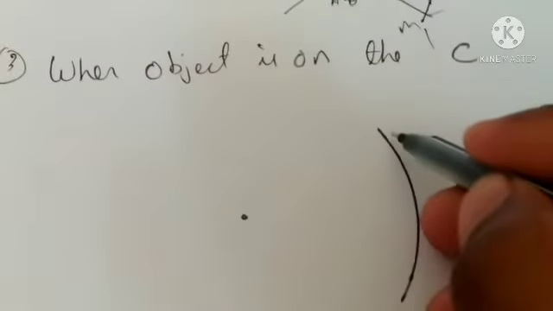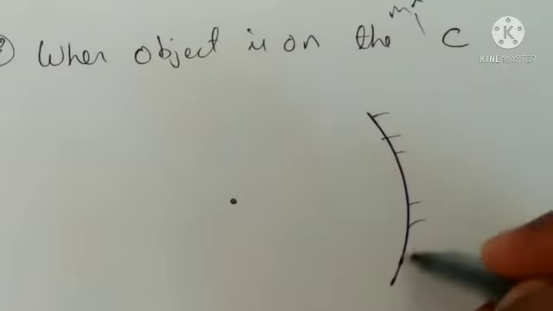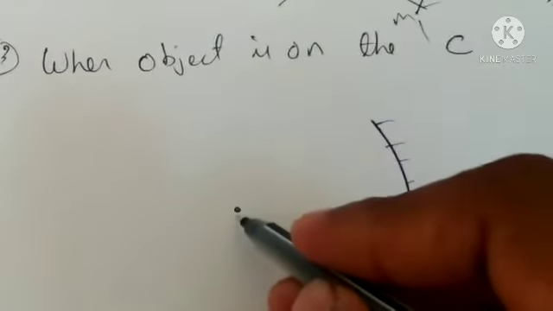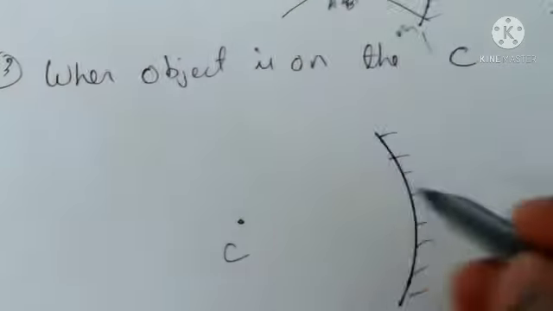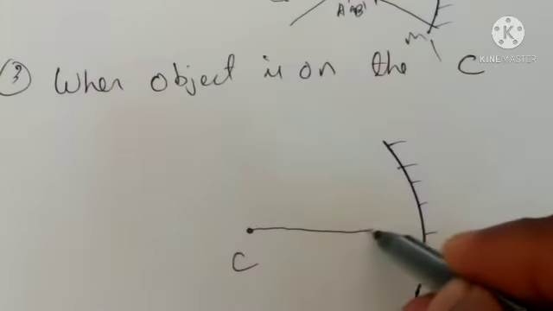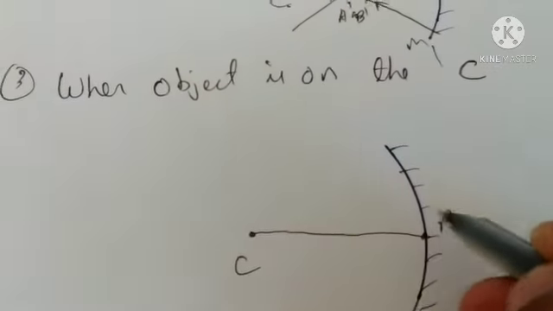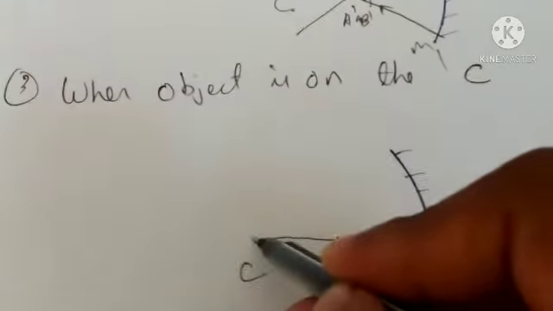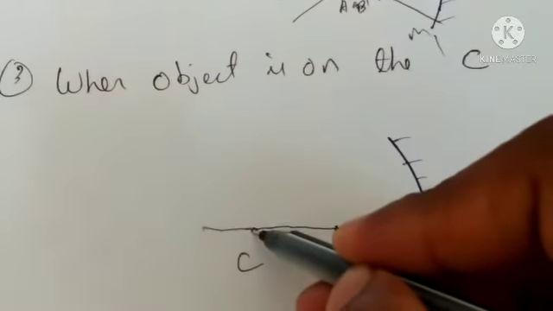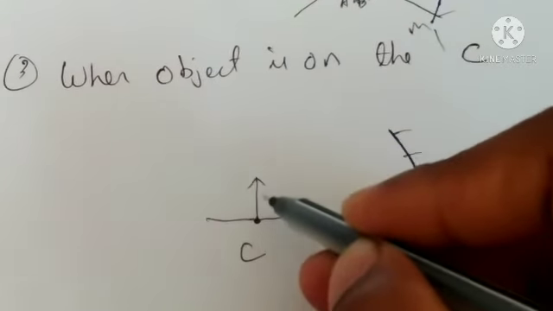Now next case is when object is on the center of curvature. Here is our concave mirror. It is our center of curvature C. Now draw the principal axis. Here is pole and here is F. Object is here on the center of curvature.